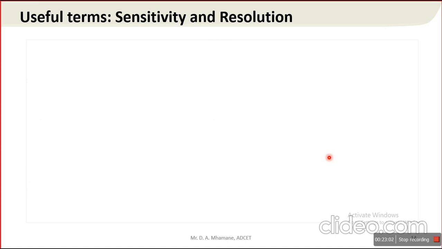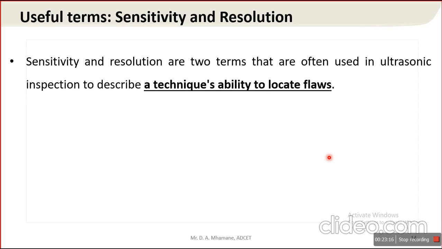Next terms, sensitivity and resolution. These are very important terms as far as the results of these UT methods are concerned, because resolution and sensitivity give us the ability of the technique. What is the ability? Does the method give us the right indication or not?